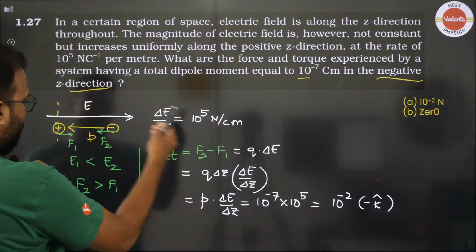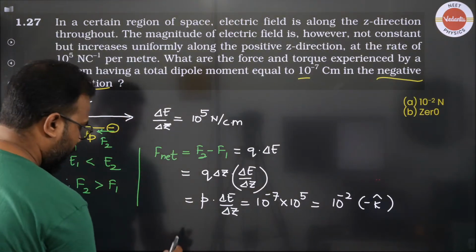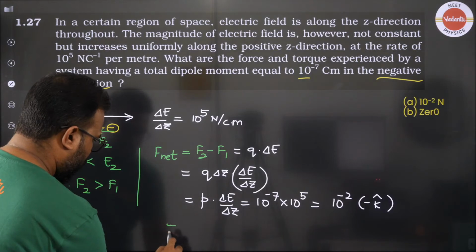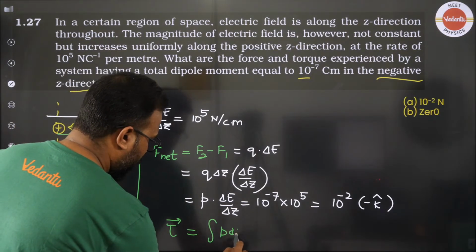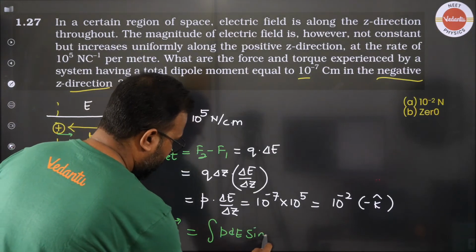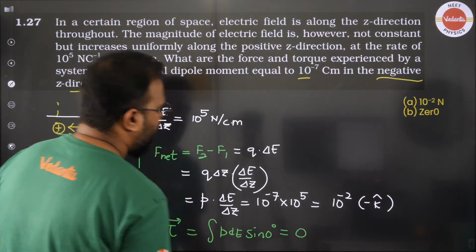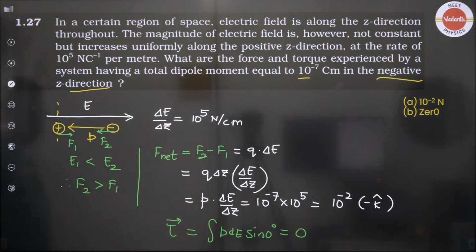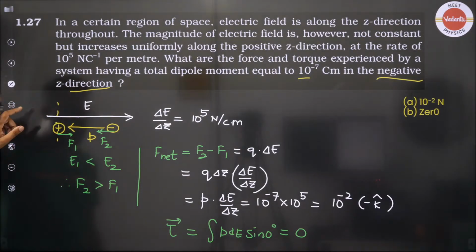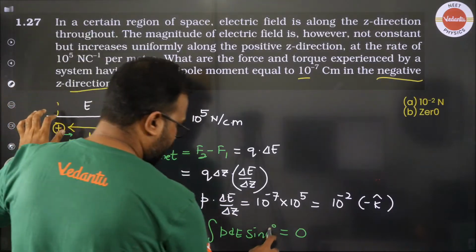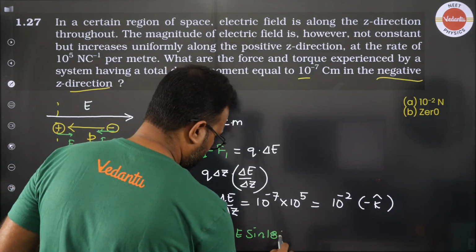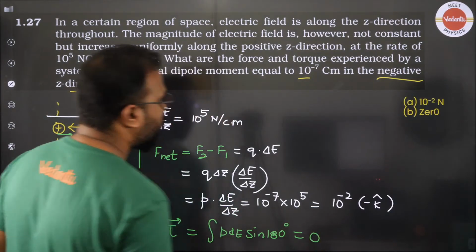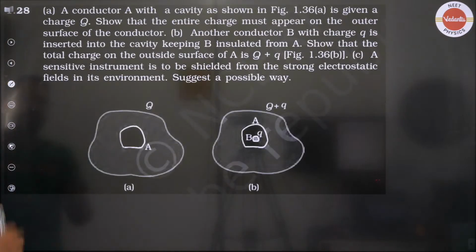As the force is parallel to the electric field, or if we talk about the torque also, which is P into E into sine of 0 degree, that's going to be 0, because the angle between electric dipole and this is not 0, 180 degree, rather unstable equilibrium hai. So that's the answer.